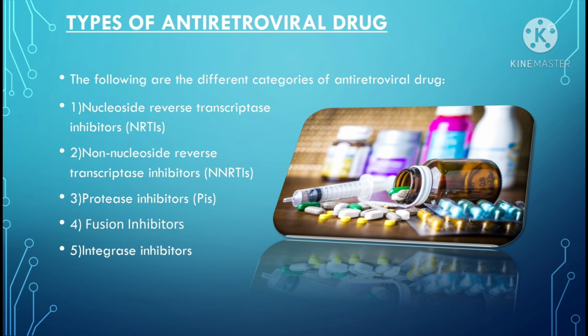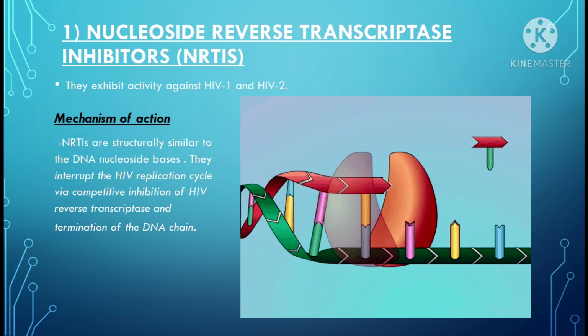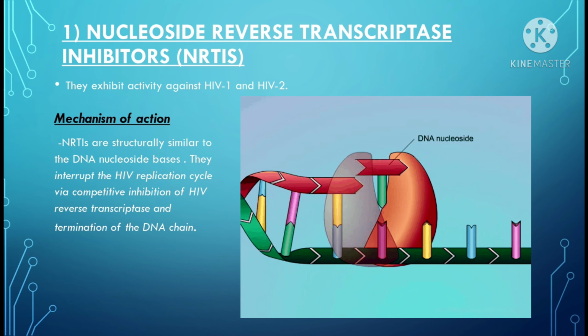Types of antiretroviral drugs. The following are the different categories of antiretroviral drugs. First, nucleoside reverse transcriptase inhibitors. Second, non-nucleoside reverse transcriptase inhibitors. Third, protease inhibitors. Fourth, fusion inhibitors and integrase inhibitors. So let's discuss the first one, nucleoside reverse transcriptase inhibitors.